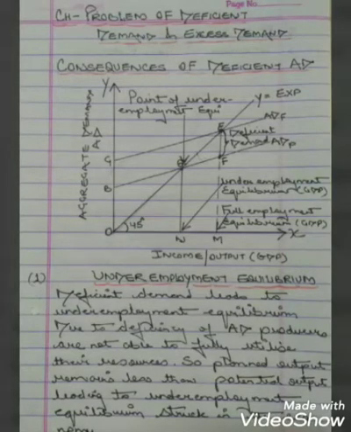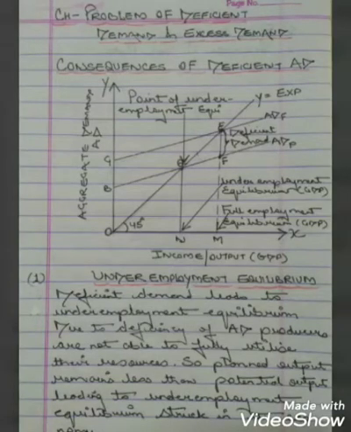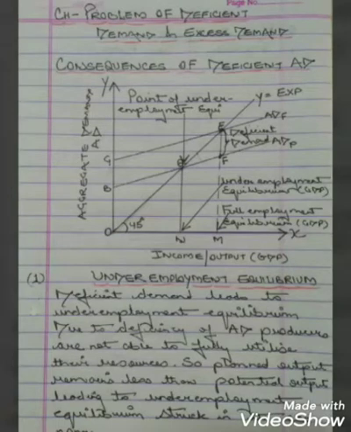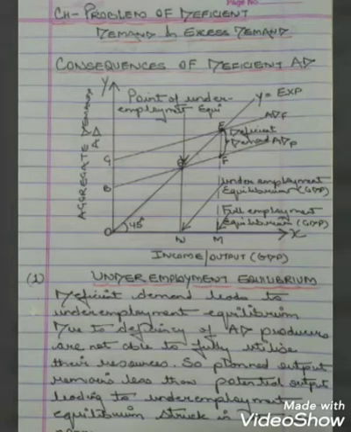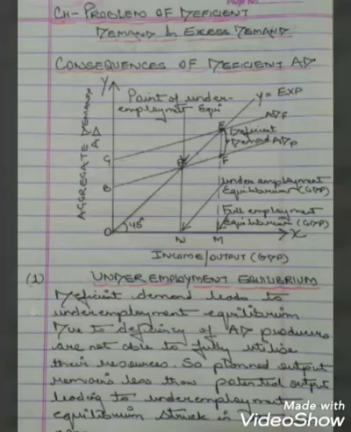Now because of the deficiency of demand, equilibrium is stuck at point Q, where the ADP line is intersecting the line of reference, and this is known as underemployment equilibrium. Children, over here equilibrium GDP, that is ON, is less than OM, where ON is underemployment equilibrium GDP and OM is full employment equilibrium GDP.